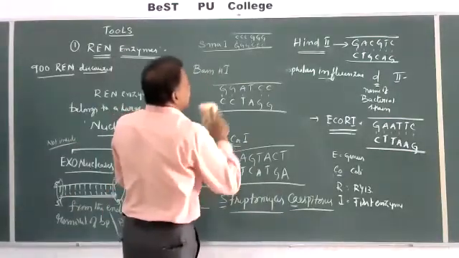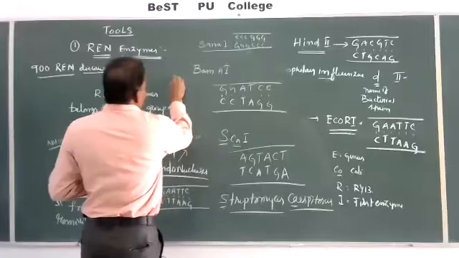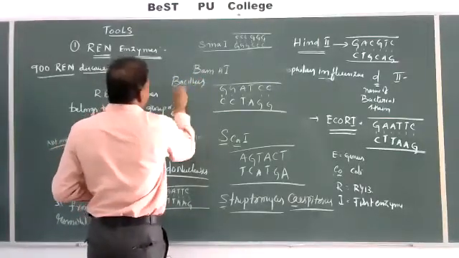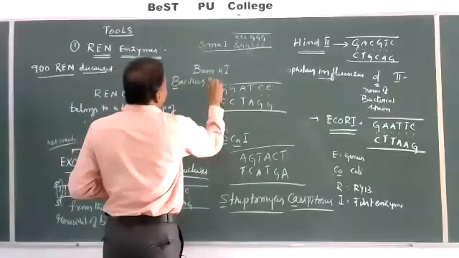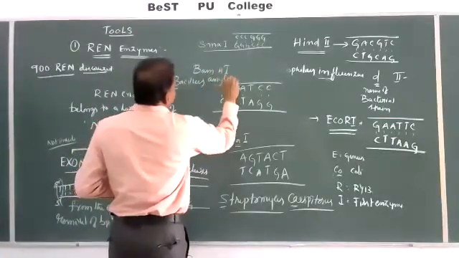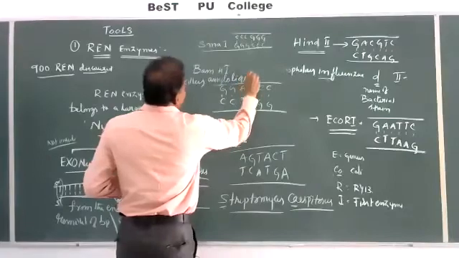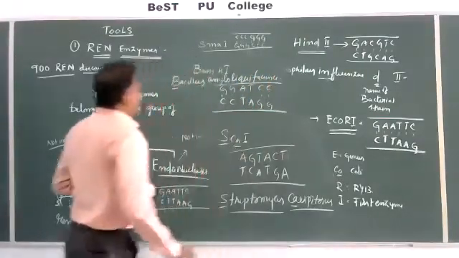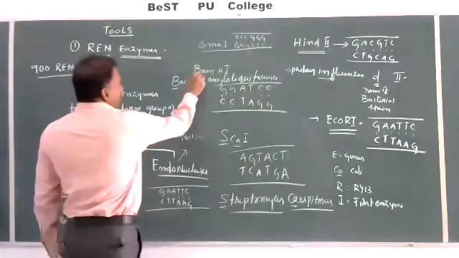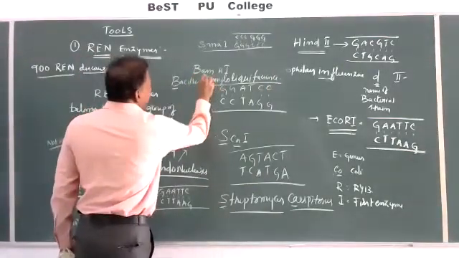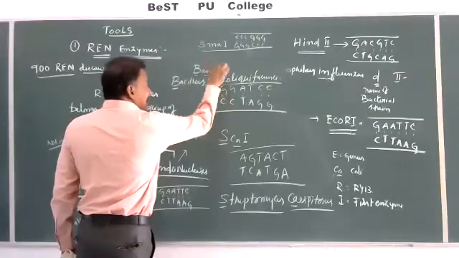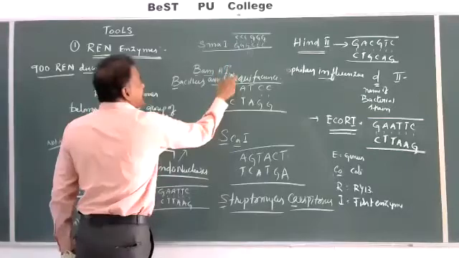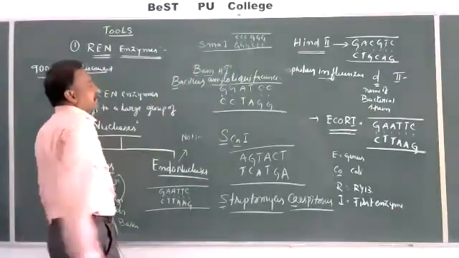BamHI stands for Bacillus amyloliquefaciens: B, AM for amylo, H strain of this bacteria, and Roman I is the first enzyme identified in this bacteria.